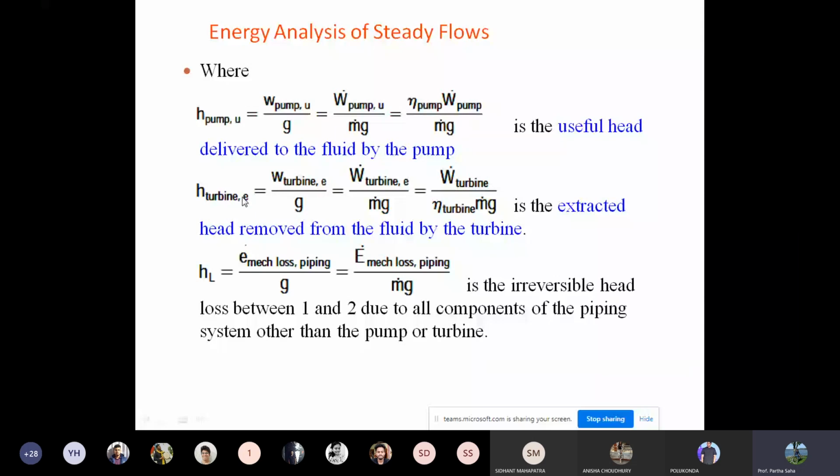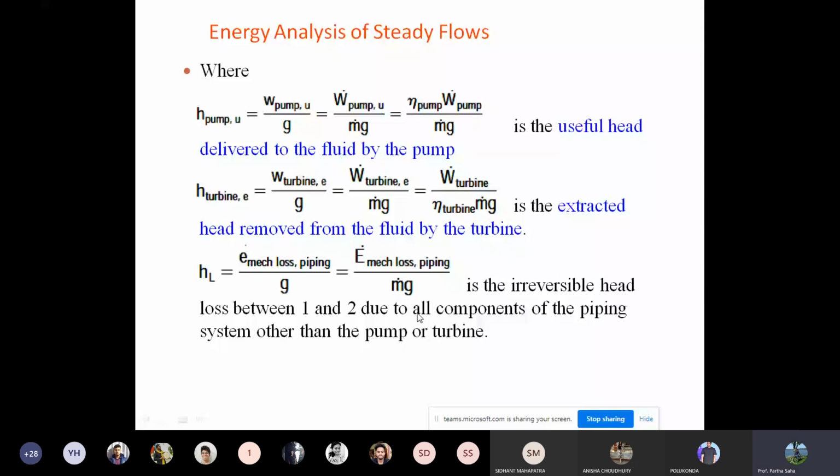Similarly, H turbine is the turbine output energy, given by W turbine by g, or W dot turbine by m dot g. But the turbine output is also not 100%, so you have to divide by the turbine efficiency. It is the extracted head removed from the fluid by the turbine. And HL is the mechanical energy loss, which is nothing but E mechanical loss by g, or E dot mechanical loss by m dot g. It is the irreversible head loss between 1 and 2 due to all components of the piping system other than the pump or turbine.